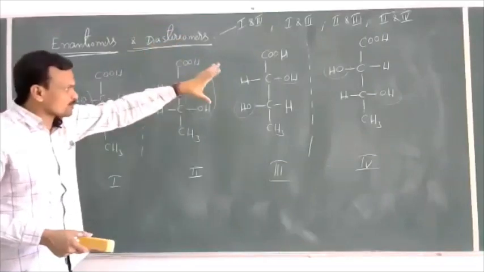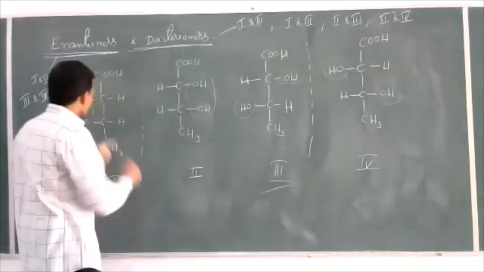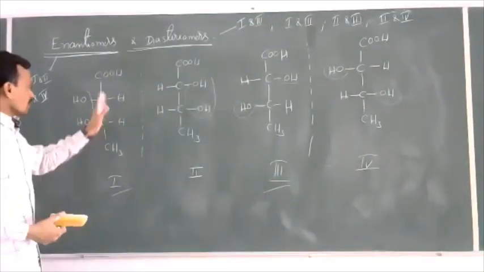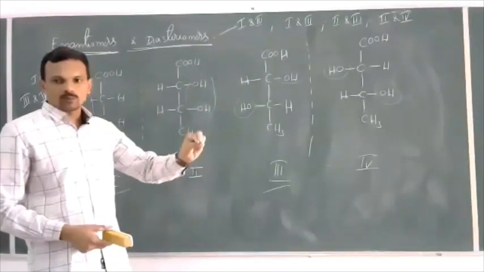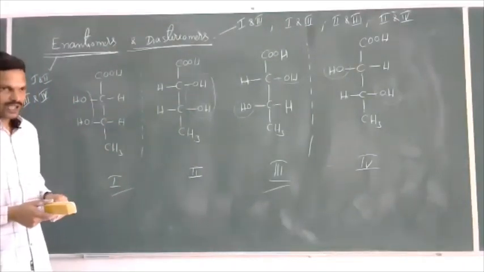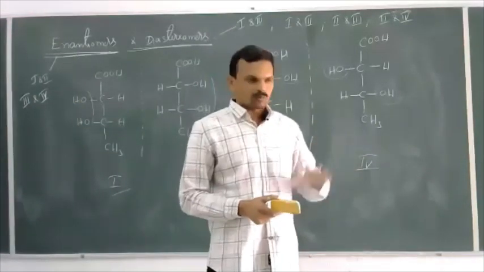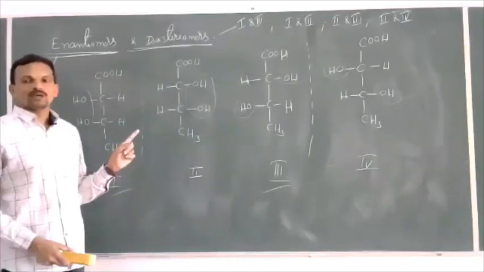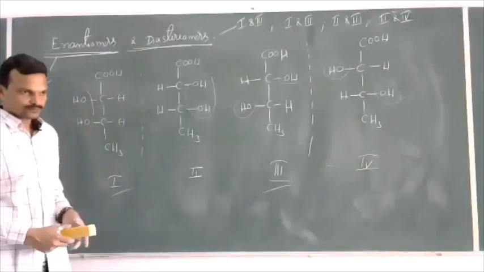Then what about the characteristic properties of diastereomers? See, if you compare the properties of 1 and 3, both have the same functional groups. So diastereomers have similar chemical properties, but the rate of reaction is different. Out of these, the rate of reaction is more for one compound or less for another compound. So diastereomers show similar chemical properties, but the rate of reaction is different.